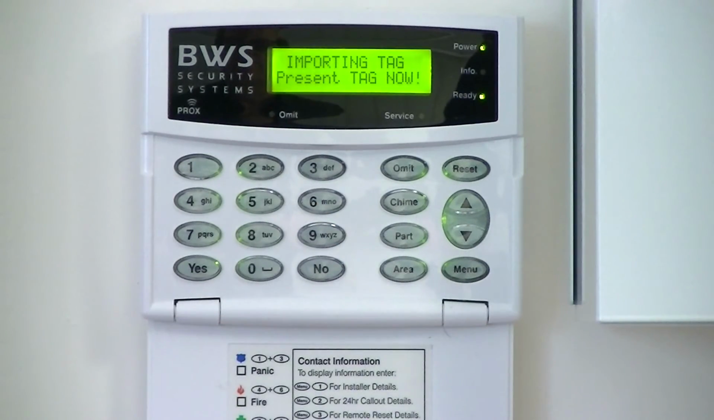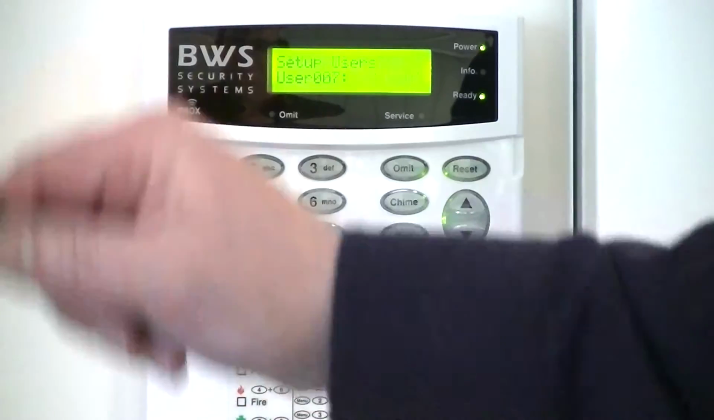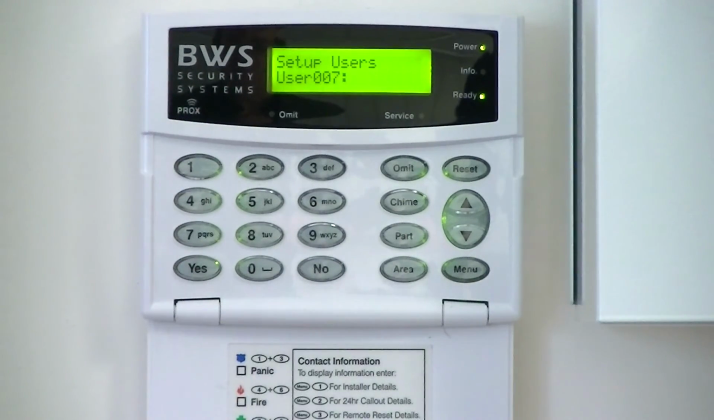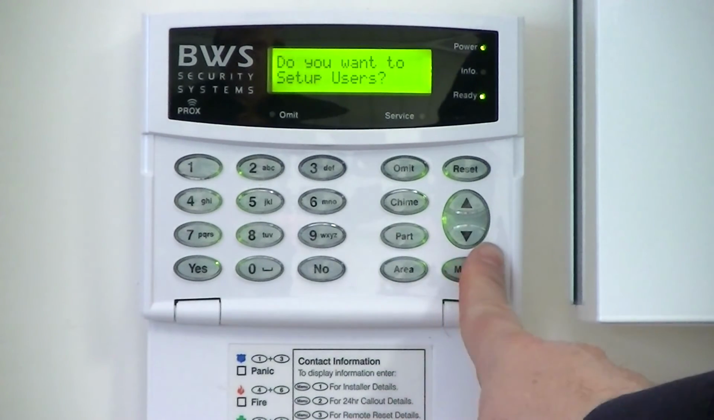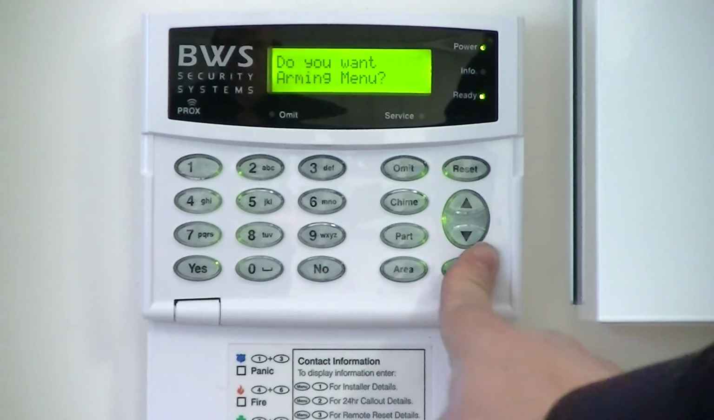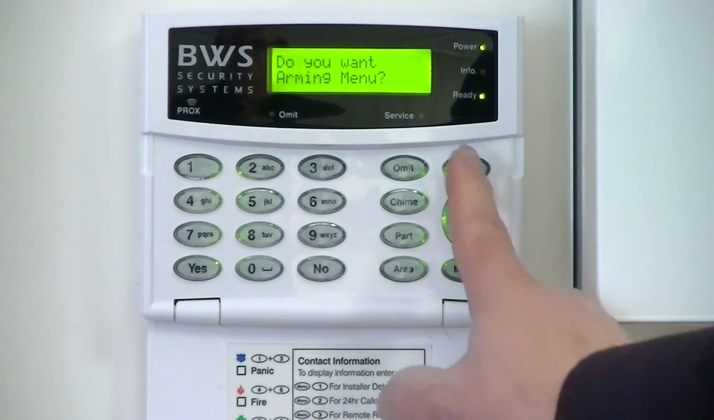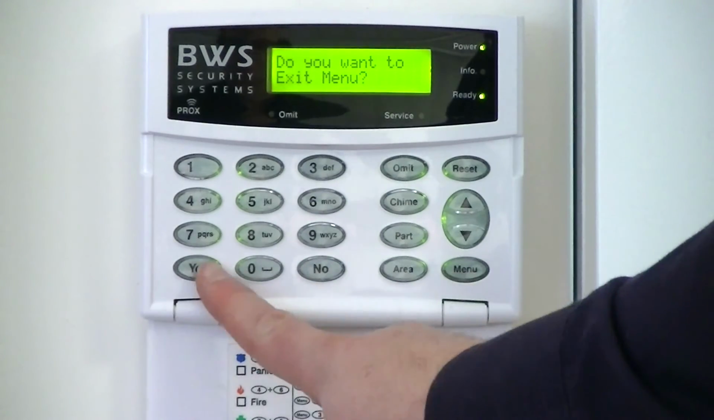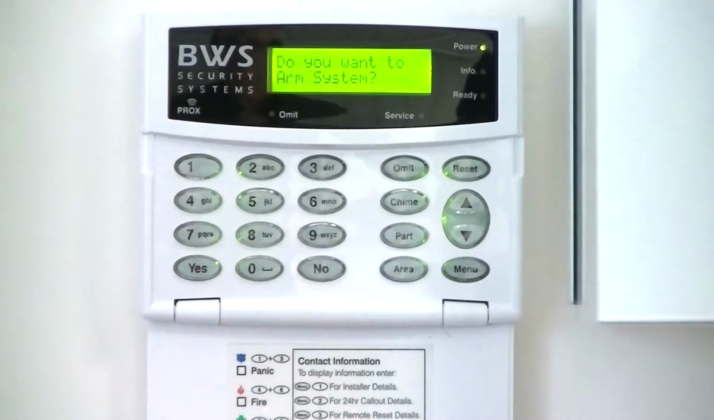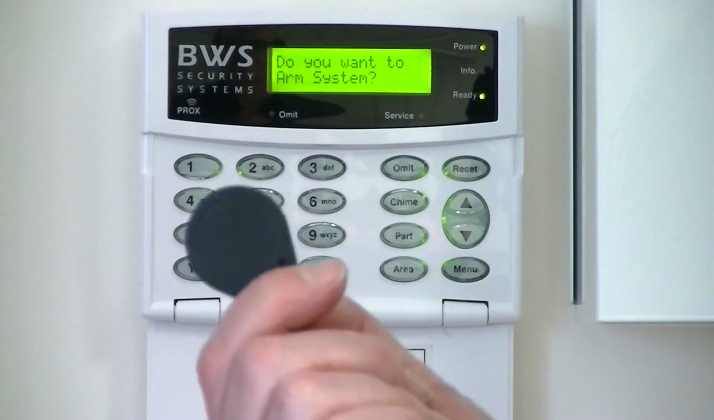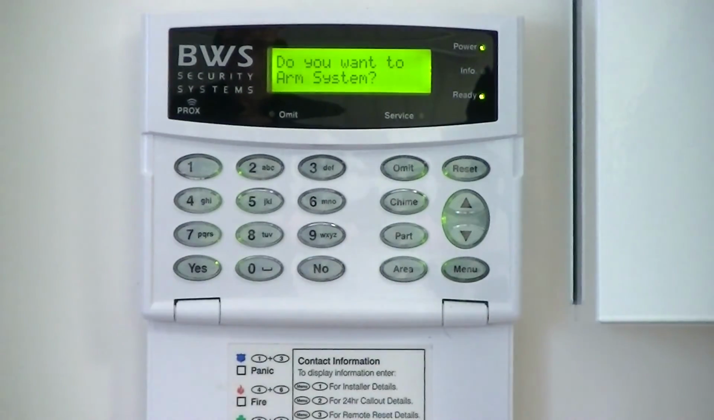Okay. So now it's asking for you to present the tag. So user 6 and tag 6 are now enrolled on the system. You can now press menu, menu, menu, menu, reset and exit. User 6, tag 6 is now working on the system.